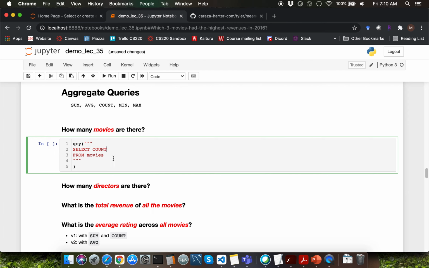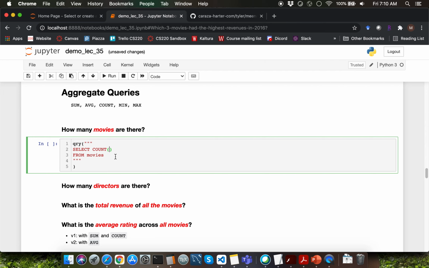Whenever you perform aggregation, you'll have to mention that as part of the select clause by typing the keyword count here. After that, we are going to specify a pair of parentheses. Within those parentheses, you'll have to specify the column name based on which you want to perform the aggregation. For this particular question, the column name does not matter.